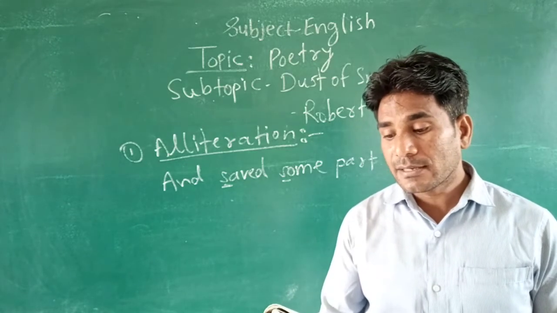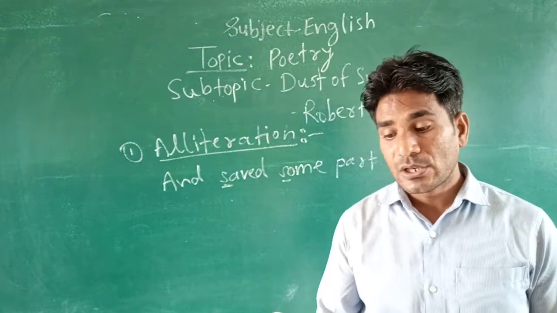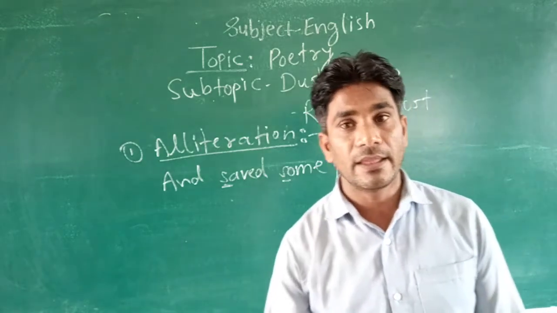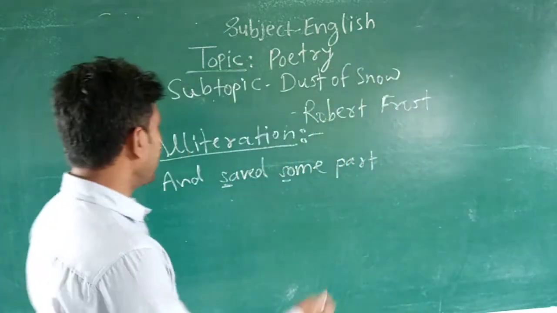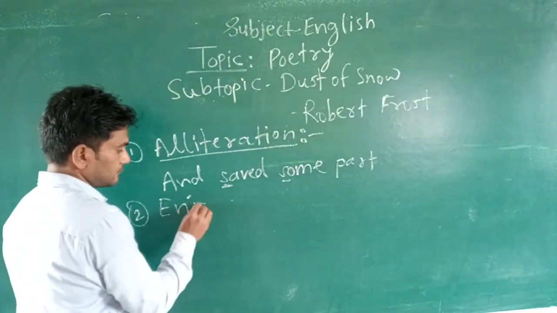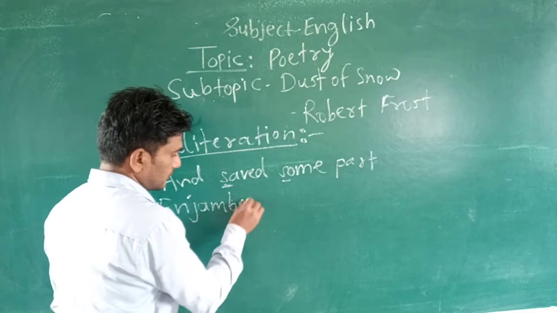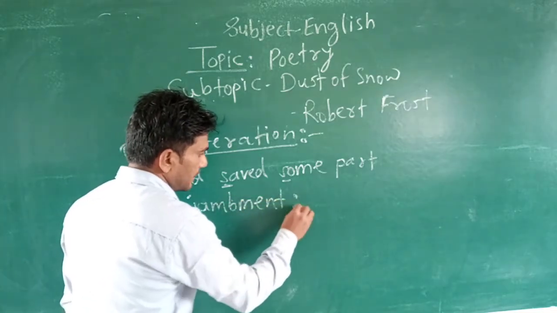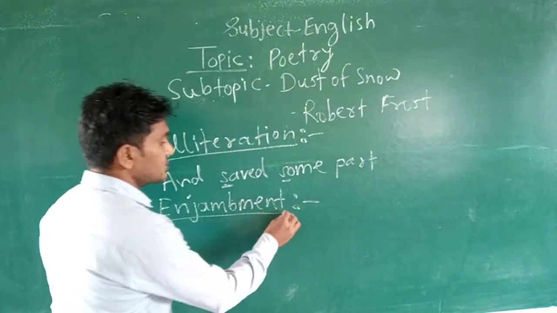After that, the next figure of speech that is used in this poem is enjambment.